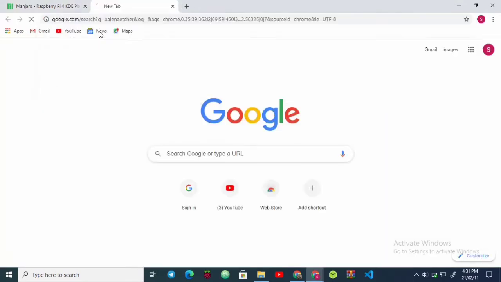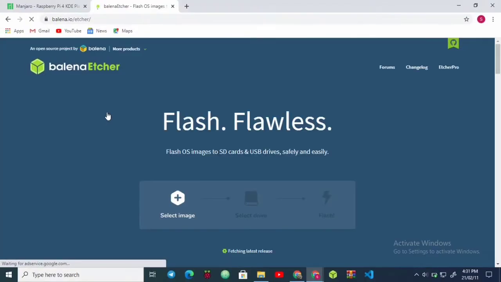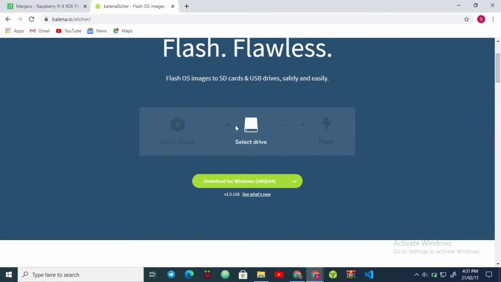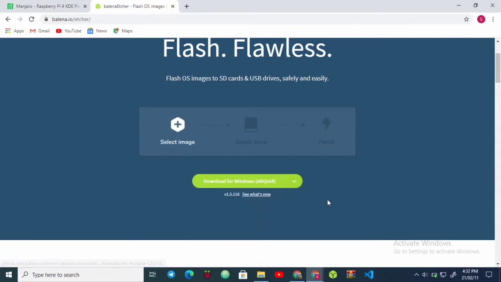After that, open a new tab and just type in Balena Etcher. Click on the first link. This is the tool we are going to be using to flash our images. These are 3 simple steps: select image, select drive and flash. I am on a Windows machine, so I will download it for Windows. The process is the same for Mac OS, Linux and Windows.